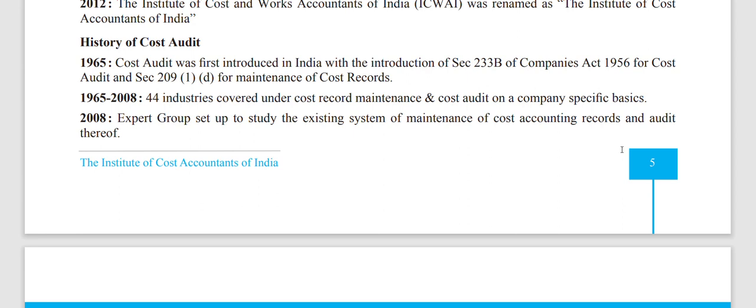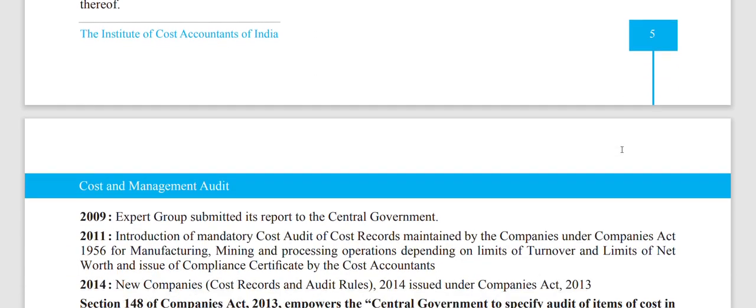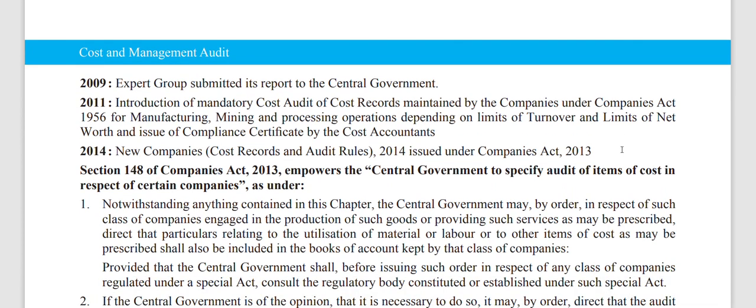So what happened during 2008? An expert group was set up to study the existing system of maintenance of cost accounting records and audit thereof. In the year 2009, the expert group submitted its report to the central government.